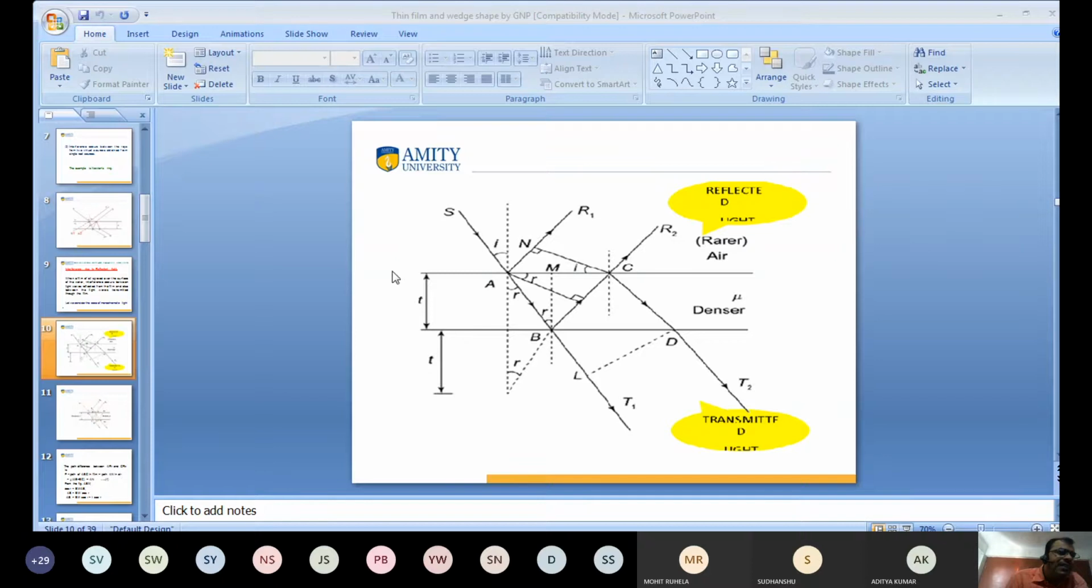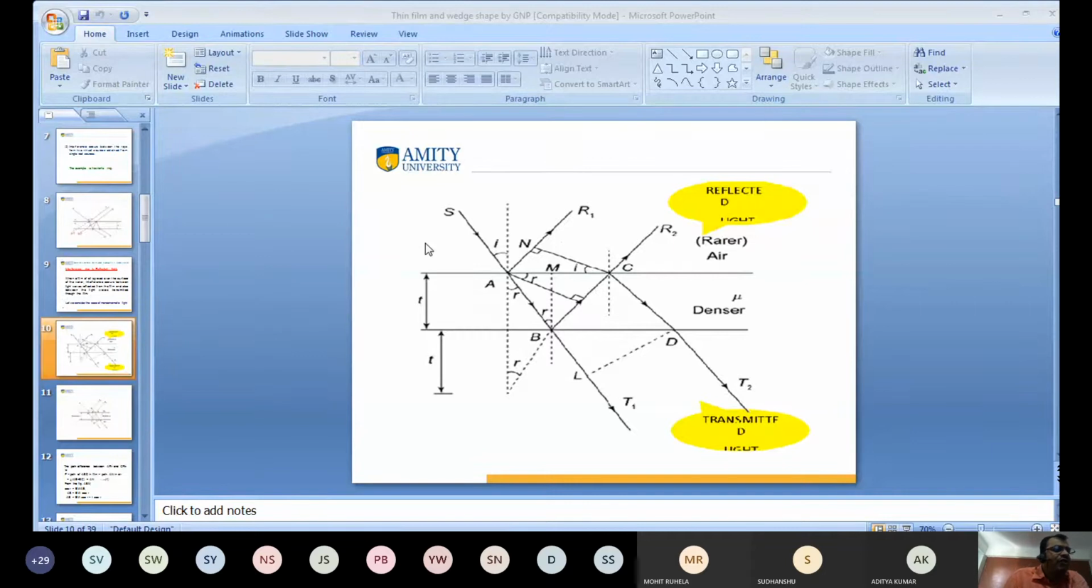I want to calculate the path difference between AR1 and CR2, which is equal to the path of the ray of light traveling in the medium mu, ABC, minus the extra path AN in the air medium. The refractive index of air is 1. So the path difference between AR1 and CR2 is mu times ABC minus AN times 1.